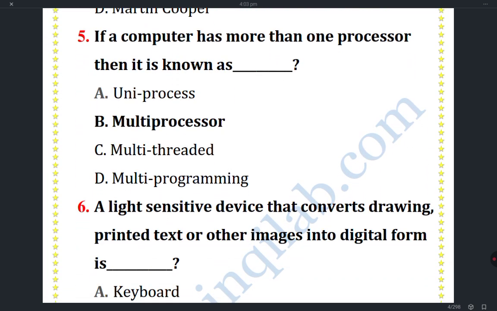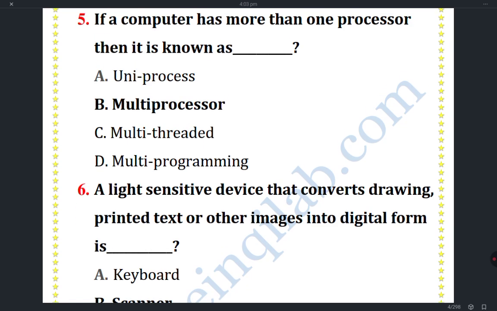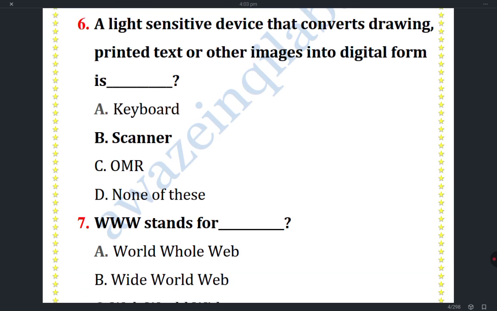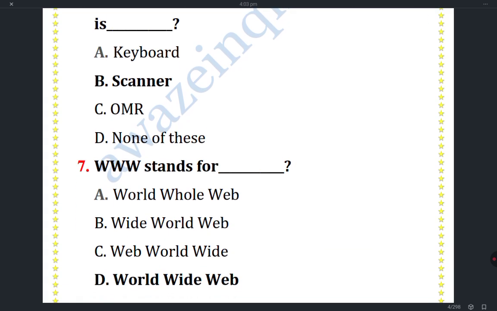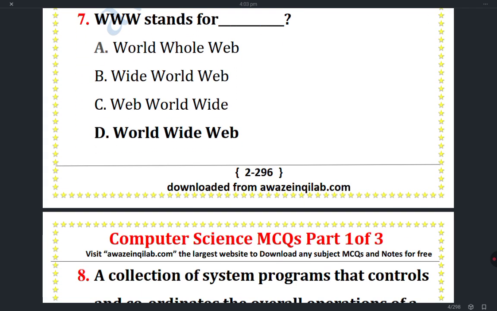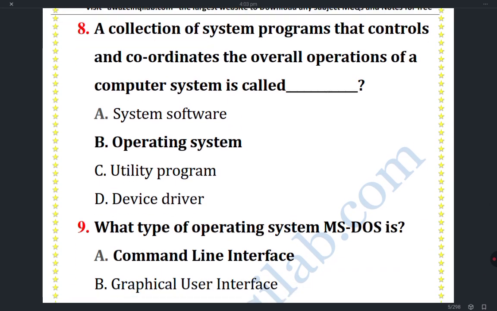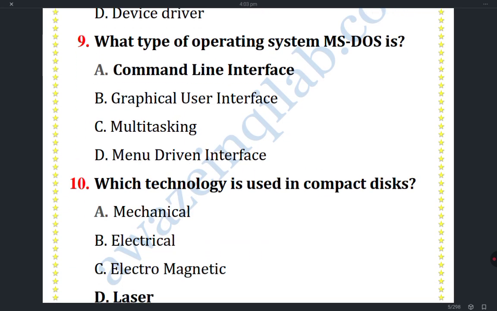If a computer has more than one processor, then it is known as multiprocessor. अगर कंप्यूटर का एक से ज़्यादा प्रोसेसर है तब उसे हम कहेंगे मल्टी प्रोसेसर. A light sensitive device that converts drawing, printed text or other images into a digital form is scanner. WWW stands for World Wide Web. A collection of system programs that control and coordinate the overall operations of a computer system is called operating system.